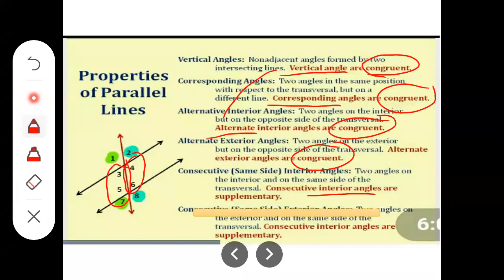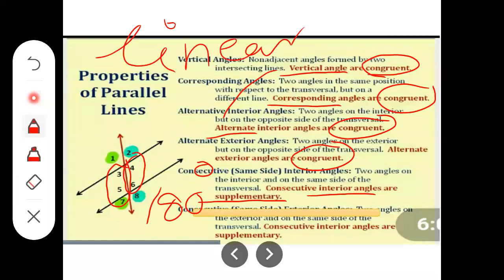Right? So interior angles are supplementary, meaning together they measure 180 degrees. Their sum comes to 180 degrees. So interior angles are supplementary. Another type of angle is the linear pair of angles.